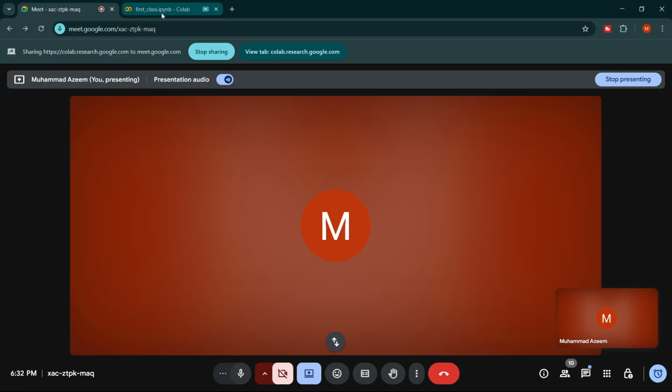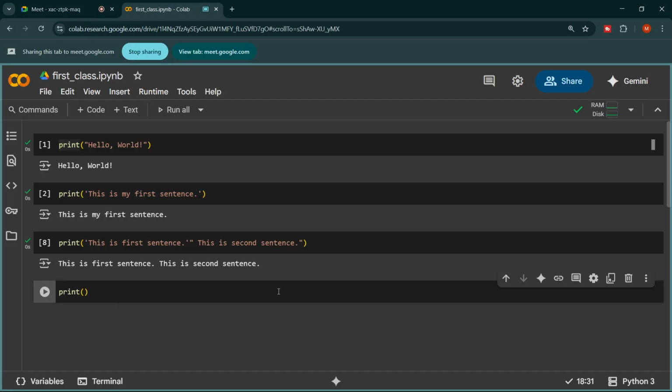Now understand one thing. For example, I write a print statement again. Understand and remember that Python is case sensitive. Python is case sensitive, meaning if we use a capital letter rather than using all the letters of print in small letters, Python will not be able to understand.